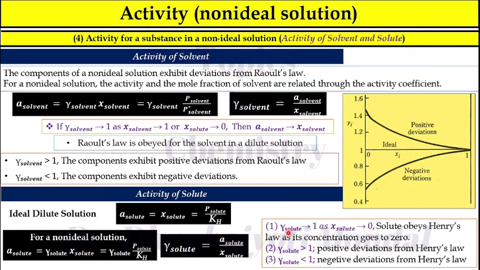Now see the following points. Number 1, gamma solute tends to 1 as X solute tends to 0. X solute tends to 0 means the solution is very dilute. So the solute obeys Henry's law as its concentration goes to 0. If gamma solute is greater than 1, then positive deviation from Henry's law. If gamma solute is less than 1, then negative deviation from Henry's law. So this is the activity for a non-ideal solution, for the solvent and the solute.